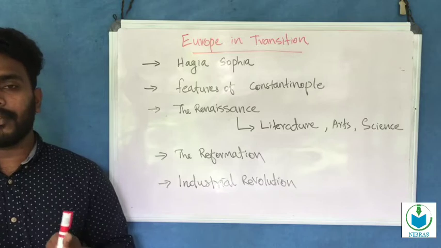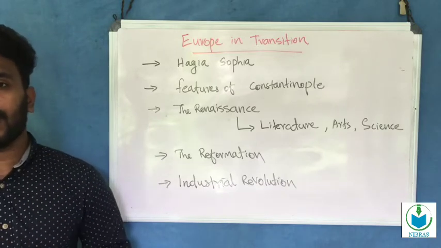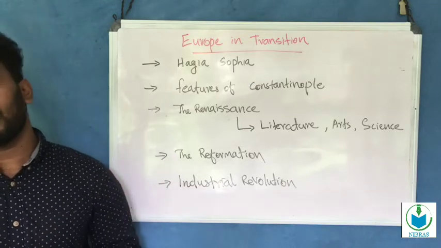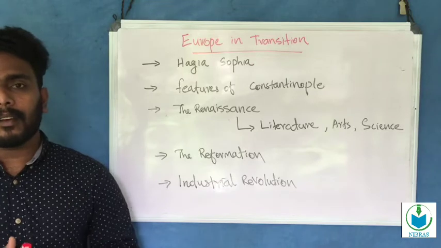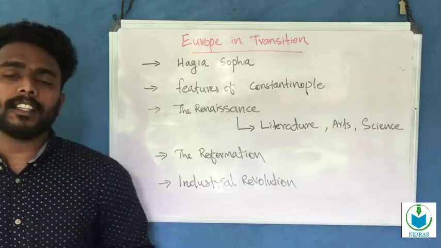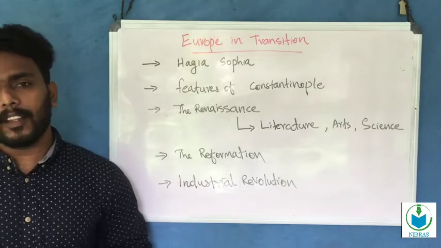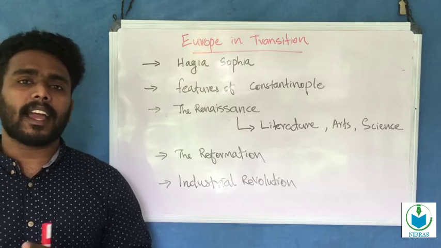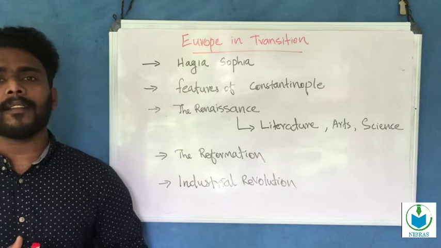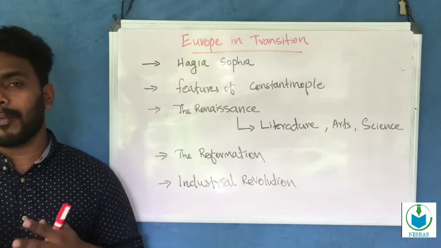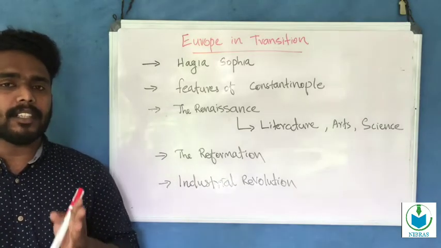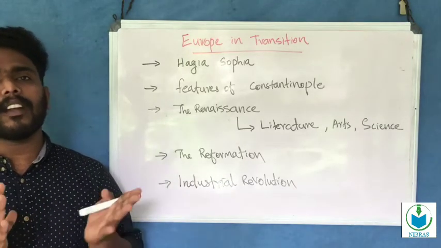Constantinople in 1453, after the conquest, many people of Constantinople migrated to nearby areas. Many of them migrated to Italy. What is the reason behind the migration to Italy? Italy was a country that upheld the rich Greco-Roman tradition. That was the main answer.